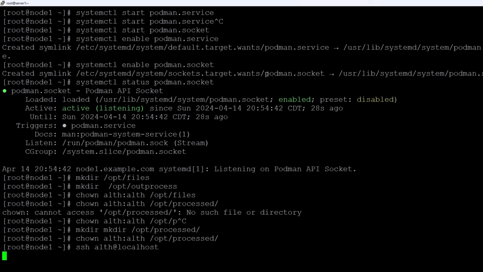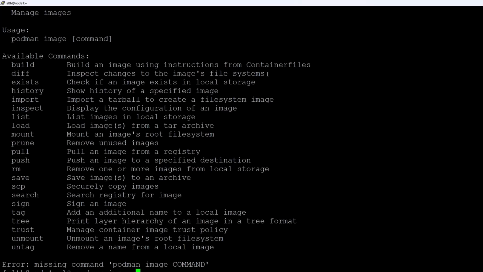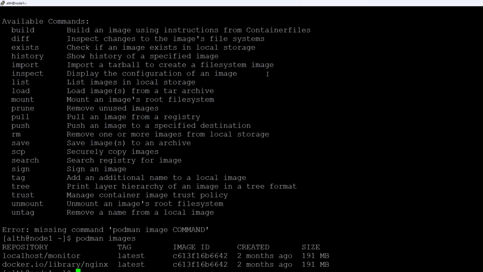Now you have to log in as the normal user because you are going to run a few commands, right? And make sure you are on the normal user because your image must be there. Your image, podman images, I think. Yeah, podman images. Your image must be under the normal user, not the root user. Remember, in the exam you are on this ALTH user because you are going to get the same user in the exam. So this is the image you created.